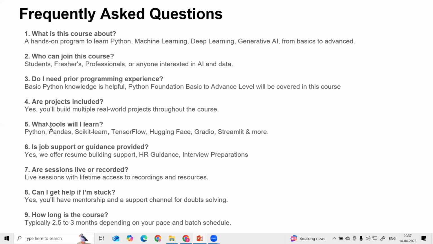And what will we learn? We will learn these different tools: Python, Pandas, Scikit-learn, TensorFlow, Hugging Face, and Gradio and Streamlit for web hosting. We are going to see all this. Is any support or guidance provided? Yes, we are providing resume building support, HR guidance, interview preparation, all this. And are these live sessions? These are live as well as recorded sessions.